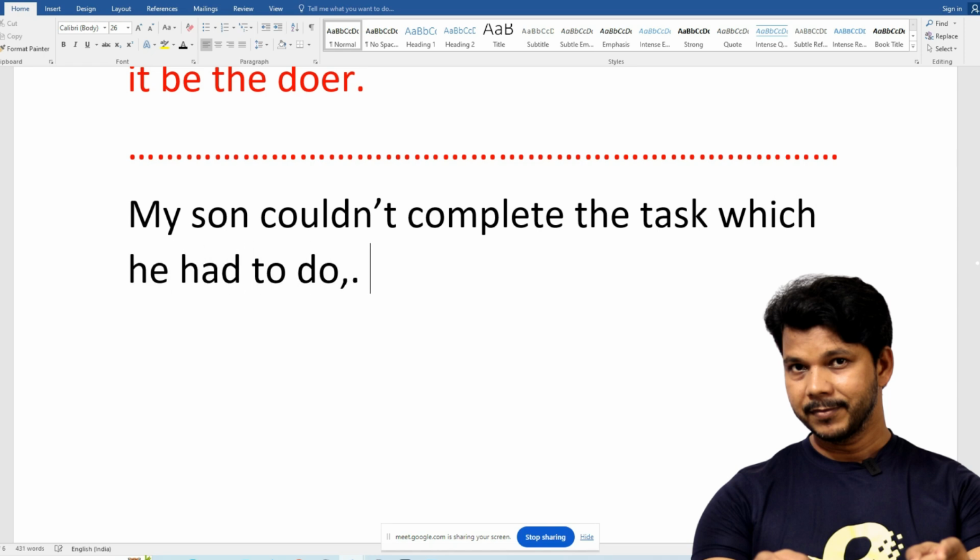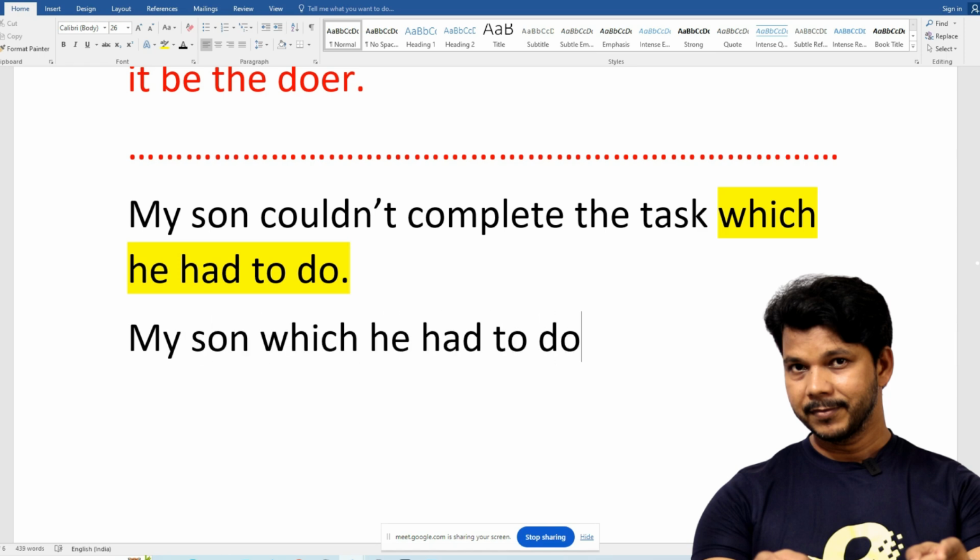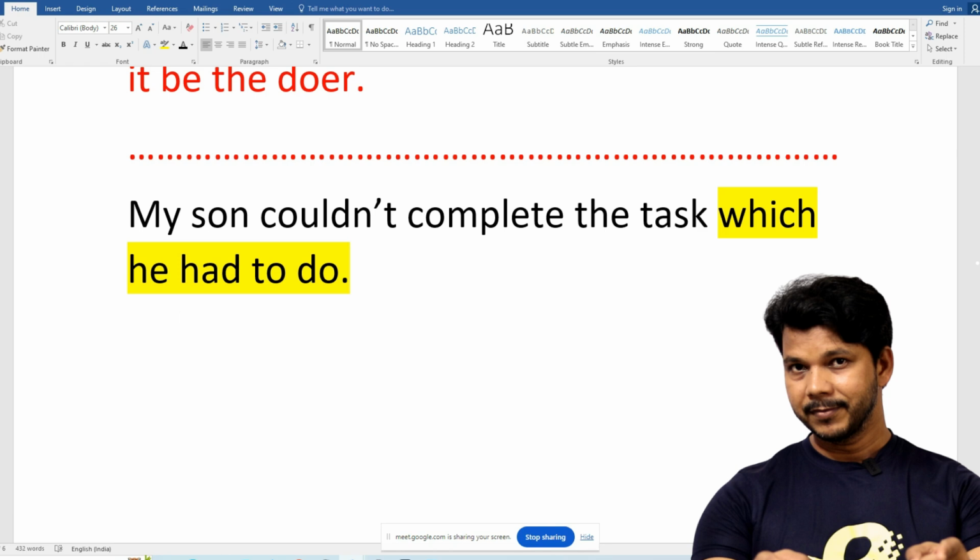Which he had to do is the extra information, isn't it? So if I put my son, which he had to do, is it right? Wrong. So now I think needless to say the position of clause, the guys must have understood very well. Haven't you?